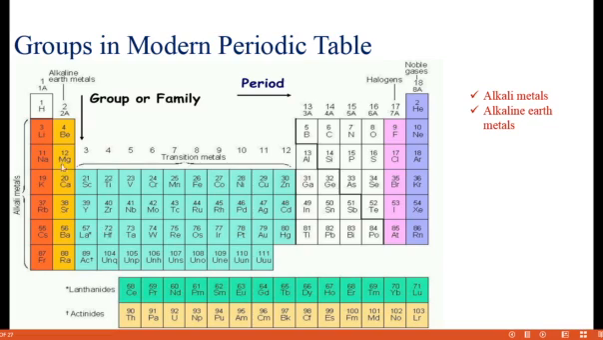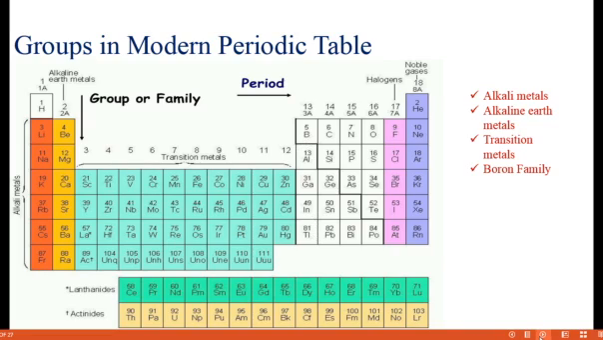You see here, groups 3 to 12 are called transition metals. The 13th group is called the boron family because the first element is boron. All the properties are similar to each other, so we call it the boron family.